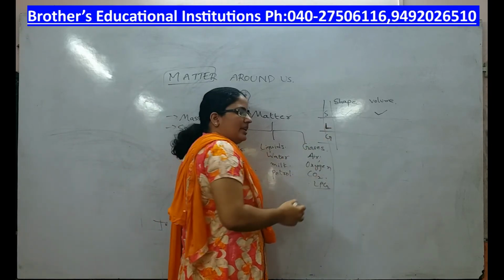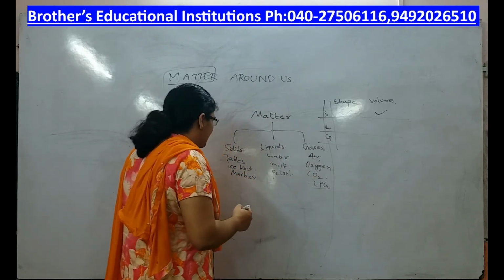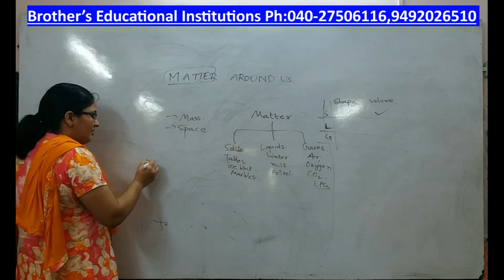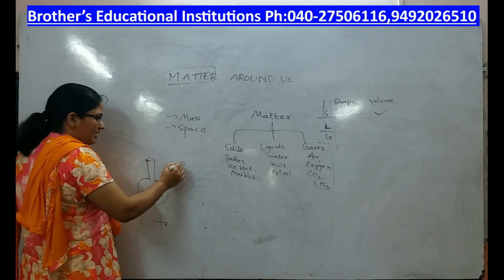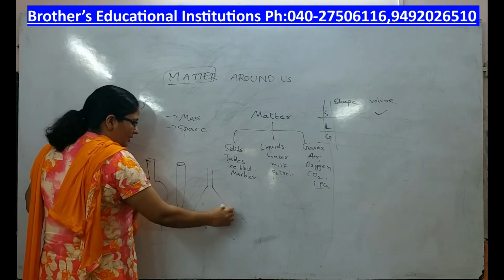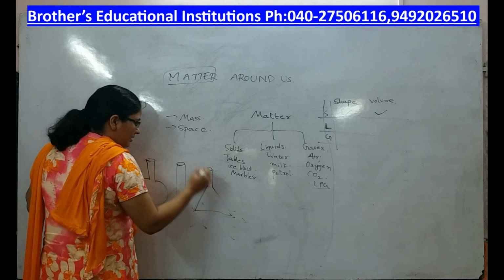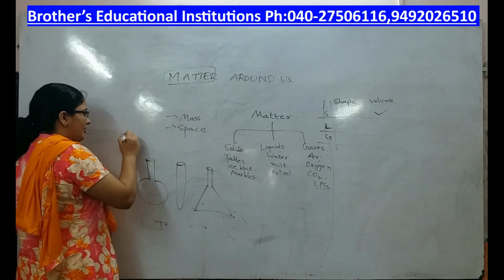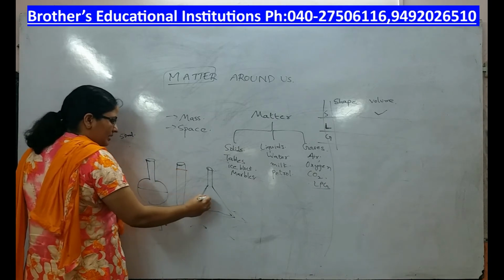Okay. Now, let us come to liquids. Does water or milk have a definite shape? They do not have a definite shape, but they take the shape of the container. Let us take different shaped containers. Round bottom flask, test tube, conical flask. Okay, now I will take 50 ml of water in each of these containers.